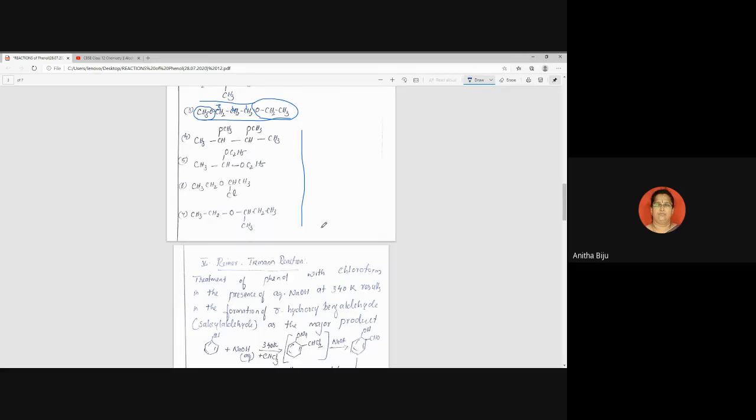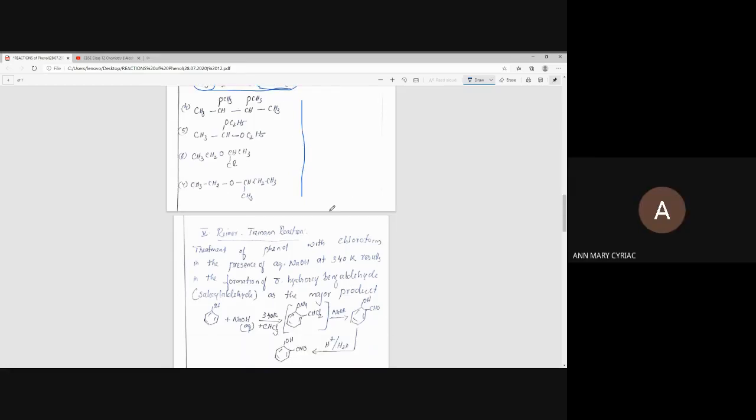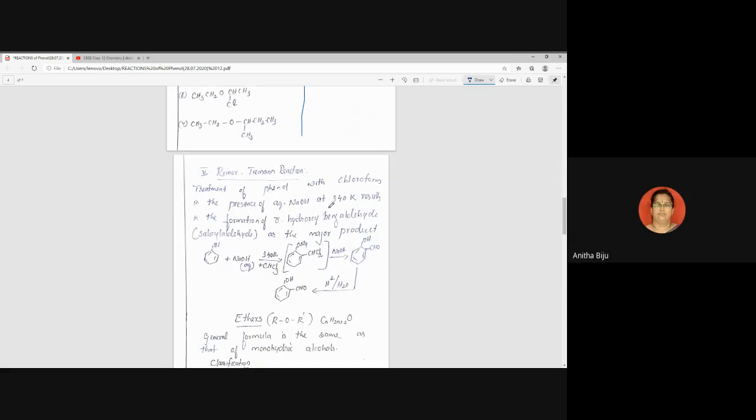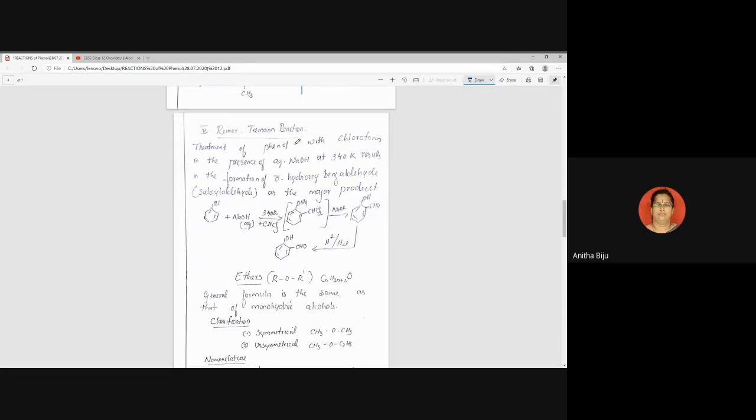So one reaction, I think it is completed. Done. Asta, have you completed? Asta, are you there? Asta is not there. Anmiri, have you completed? Yes, ma'am. So one reaction is there, we left.